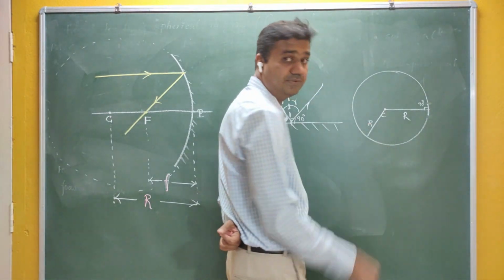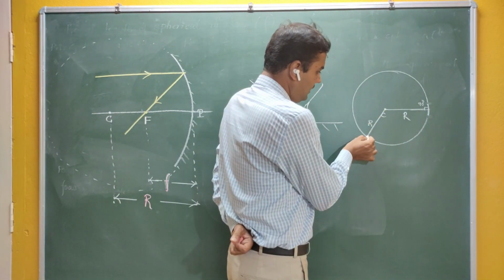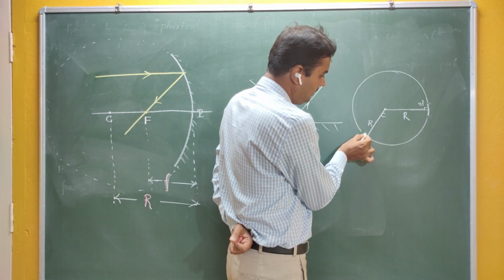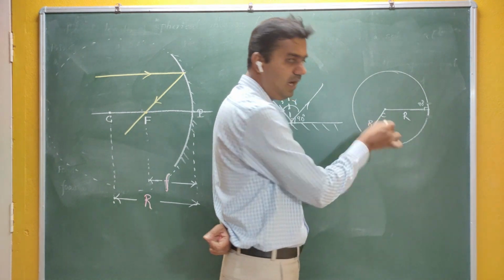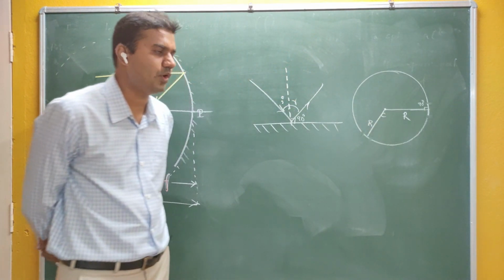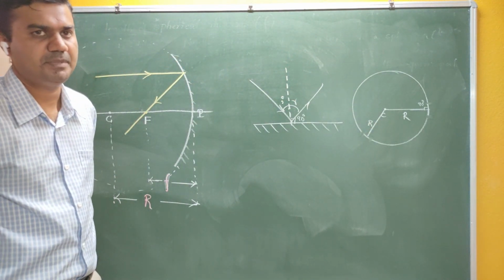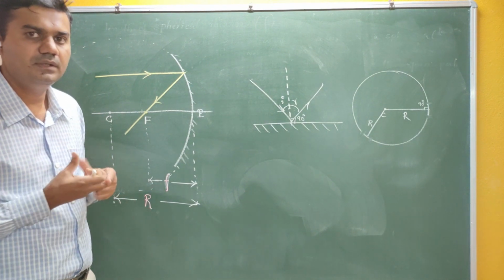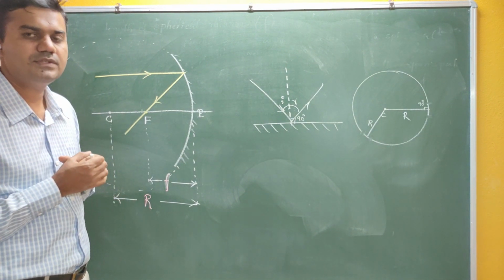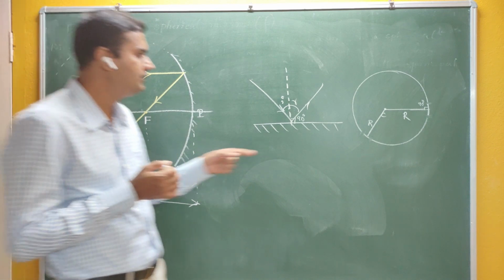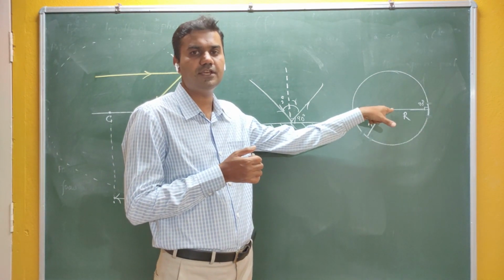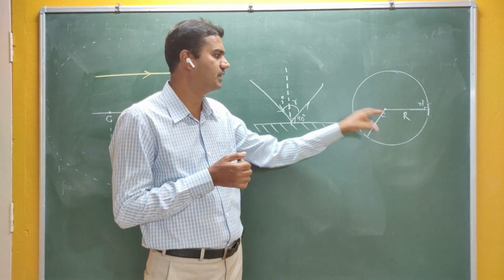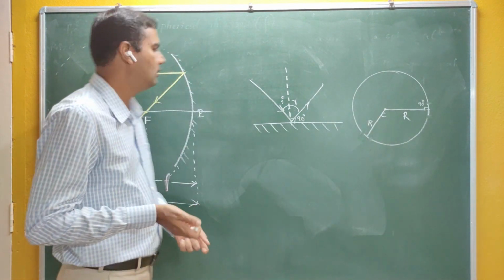Now this is a radius, and this part of the sphere and the radius are perpendicular. So in case of the sphere, what is considered to be a normal to the surface is nothing but the radius, because the radius is perpendicular to the surface.